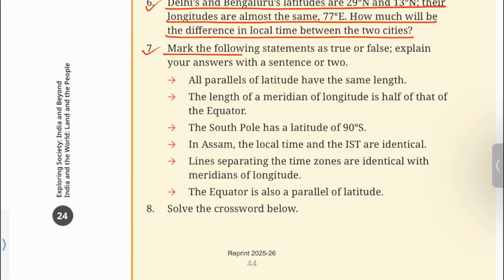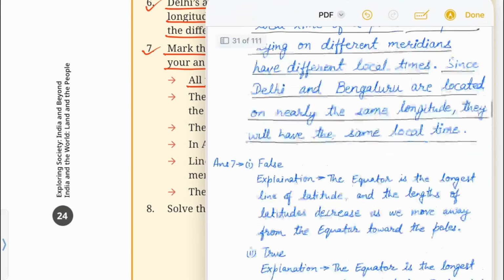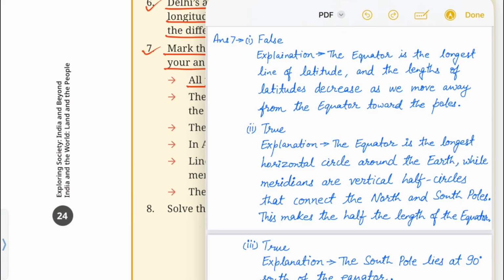Seven. Mark the following statements as true or false. Explain your answers with a sentence or two. All parallels of latitude have the same length. This statement is false. Explanation: the equator is the longest line of latitude, and the length of latitudes decreases as we move away from the equator toward the poles.